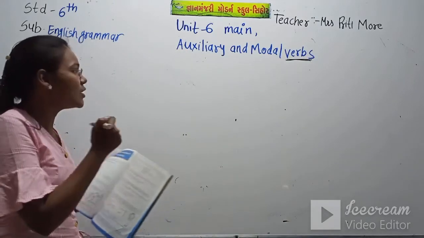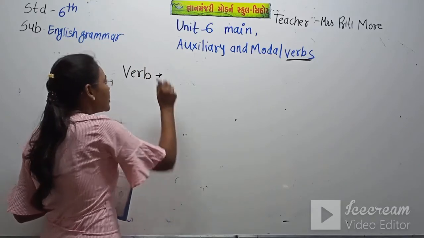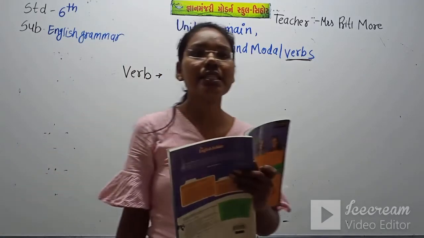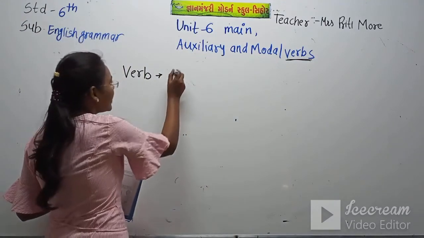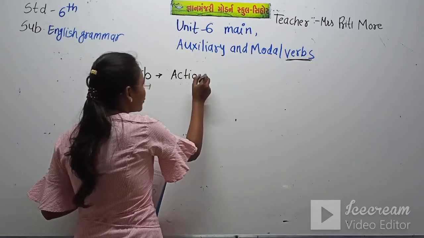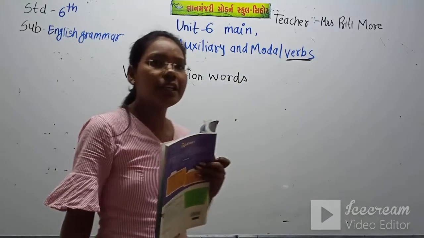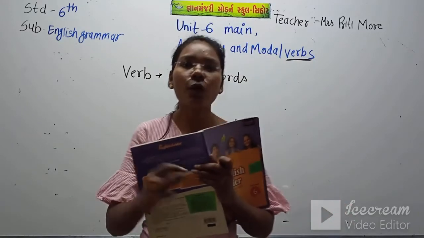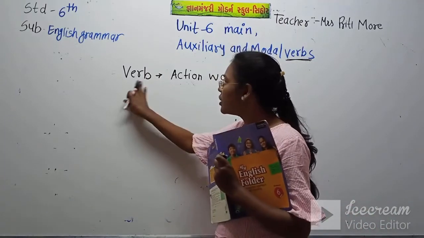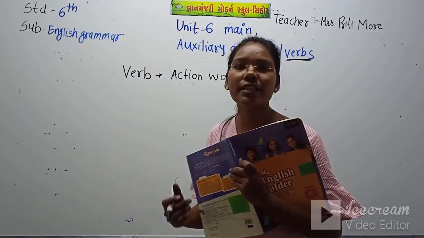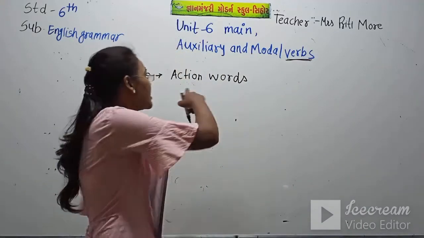So first let's see what is a verb. That means a verb is an action word. In short we can say verb is an action word. From morning to evening we do many actions. Without action we cannot do anything. So a word which indicates the action in the sentence or in our daily routine is called an action word.